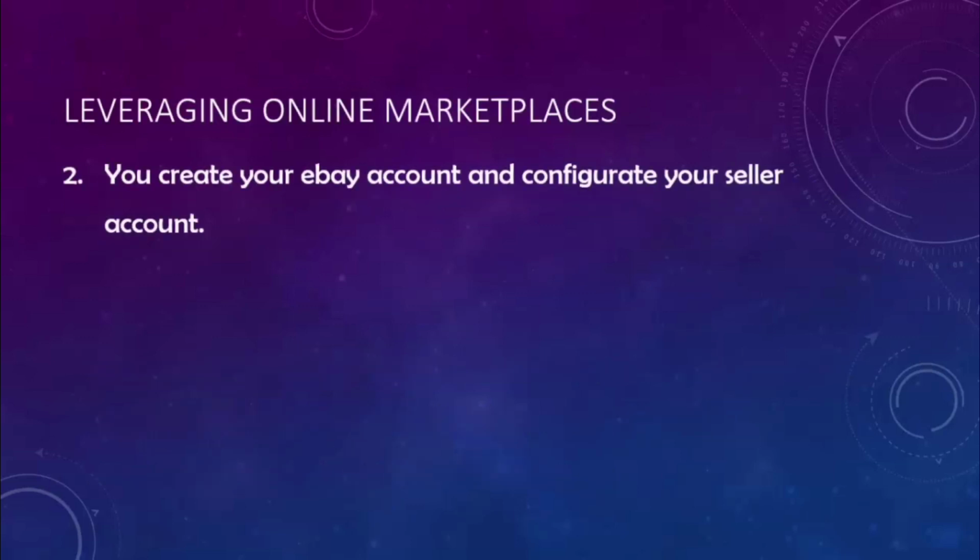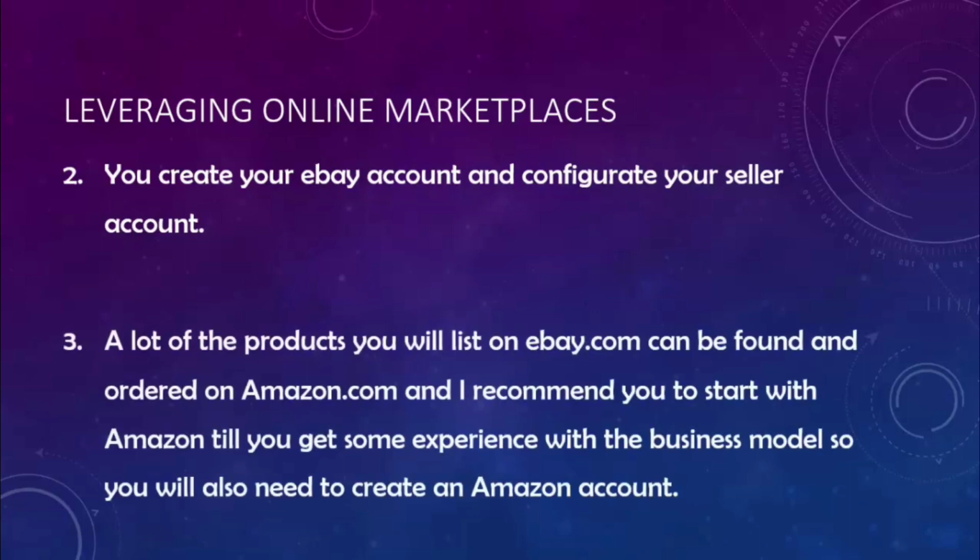Now, the second step is to create your eBay account and configure your seller account on eBay.com. I will show you exactly how to do that, how your seller account should look and how it should be configured. A lot of the products you will list on eBay can be found and ordered on Amazon.com, and I recommend you start with Amazon until you get some experience with the business model.